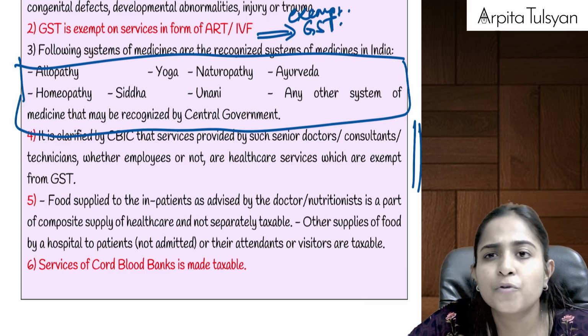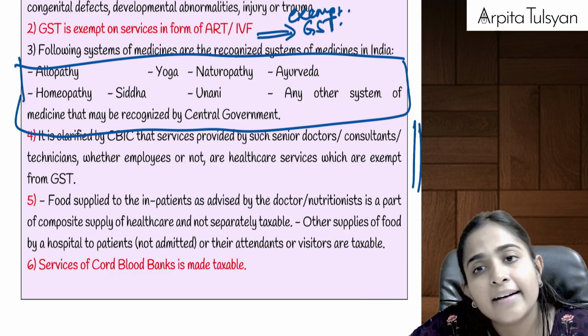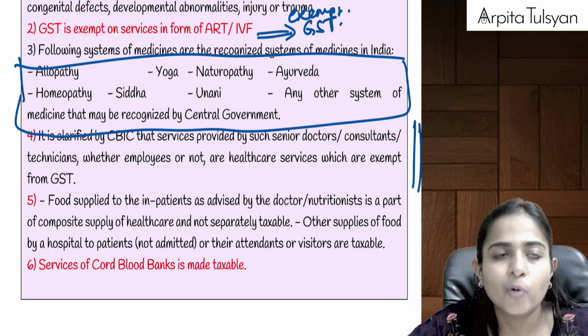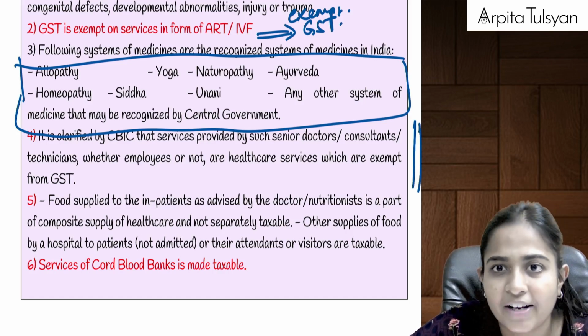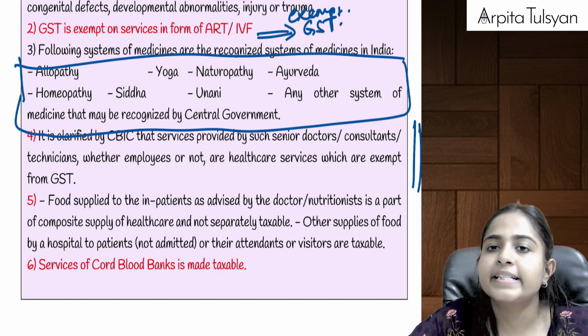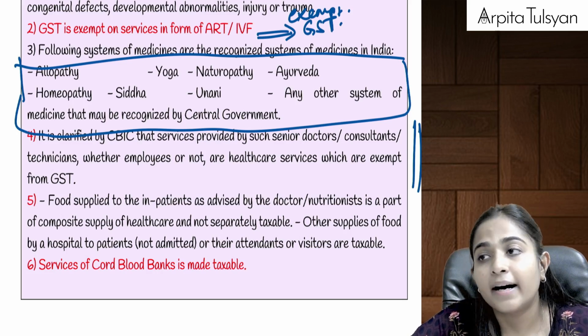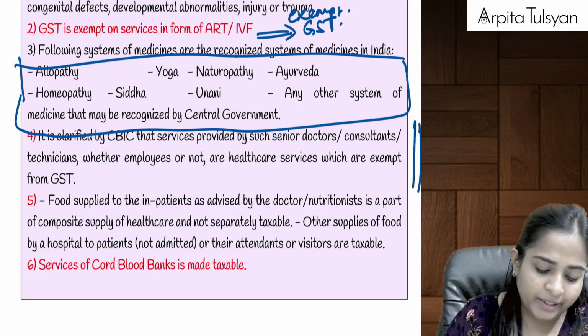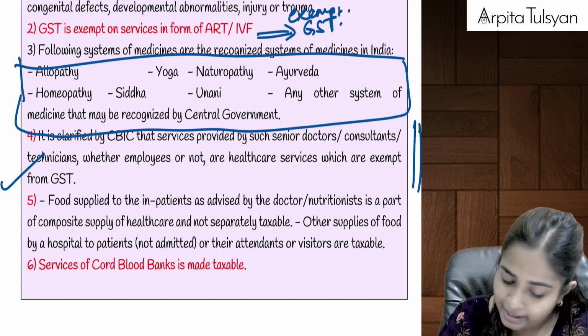So GST is going to be exempted on the entire 10,000. In the pocket of the doctor 7,500 will go, in the pocket of the hospital 2,500 will go. But in both cases, it is nothing but services provided under healthcare services. So the entire 10,000 that we pay to the hospital will be totally exempted from GST.